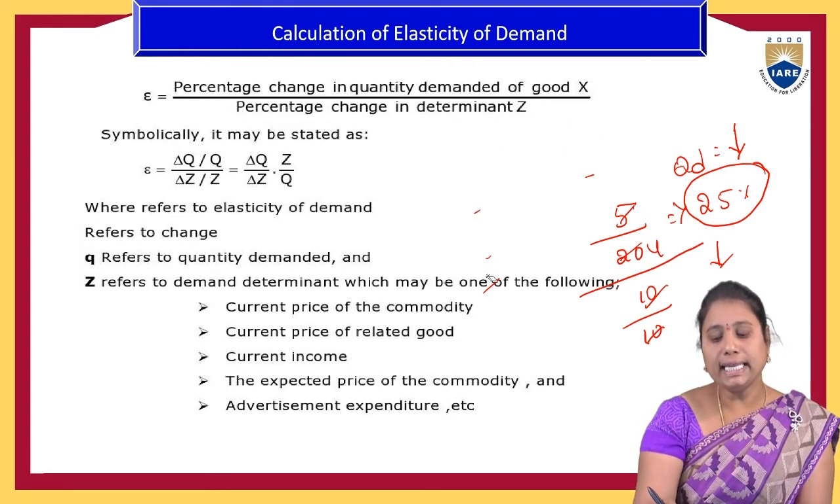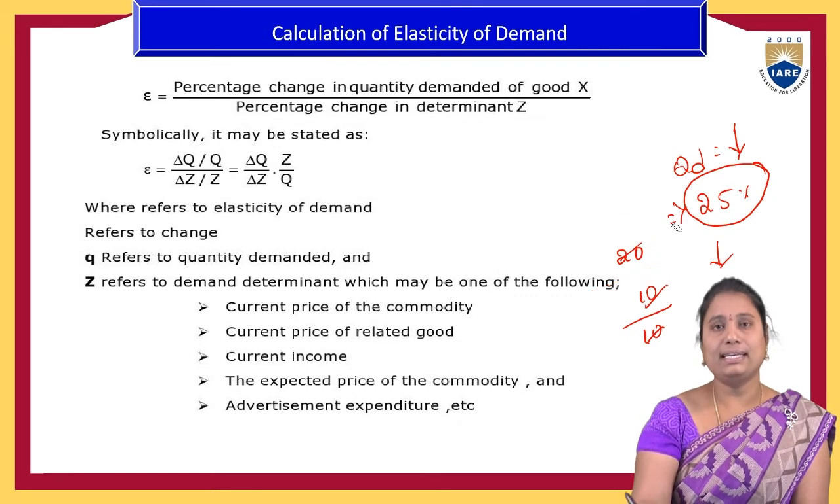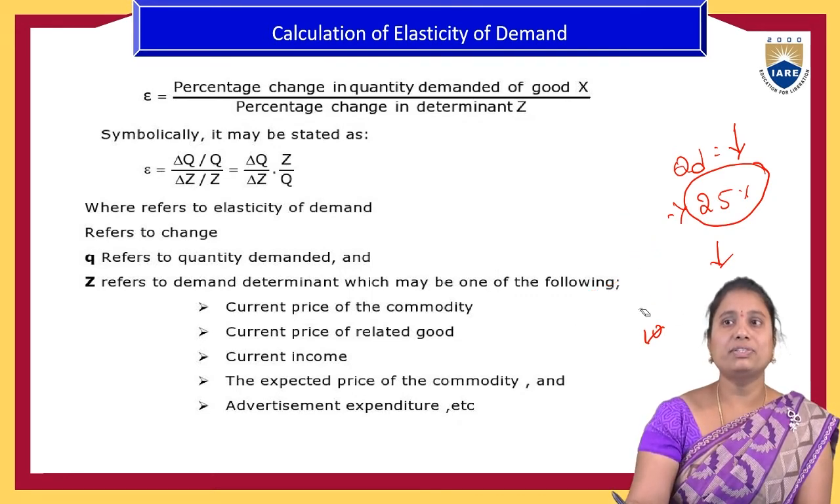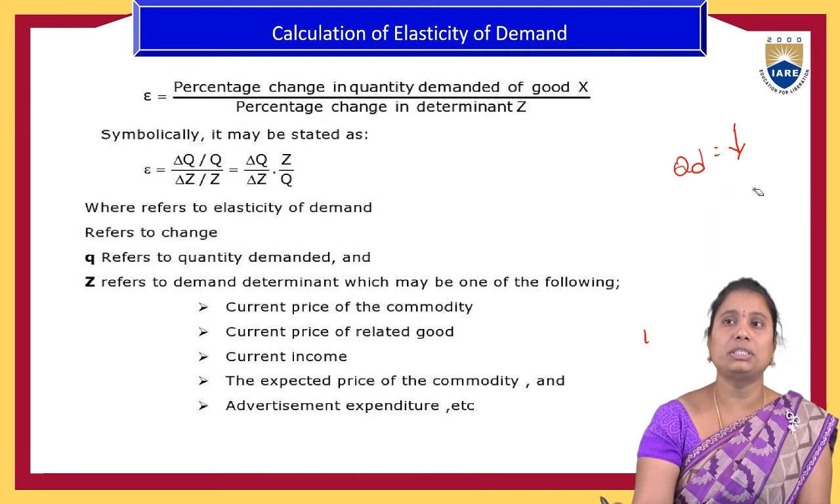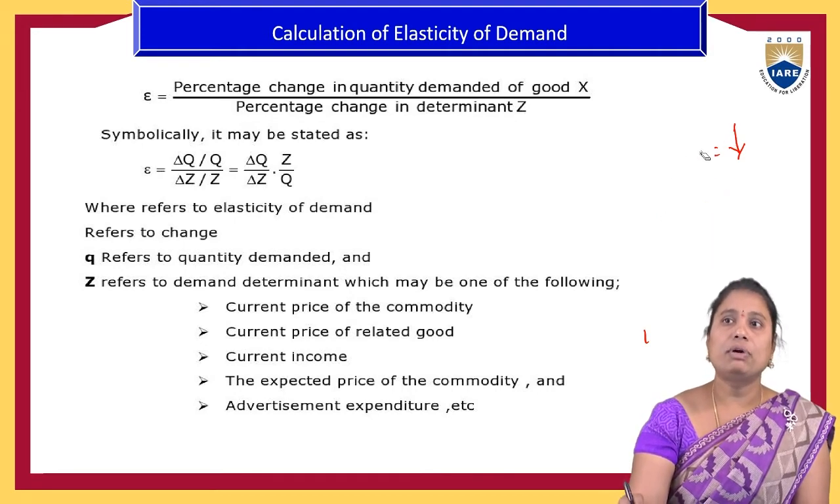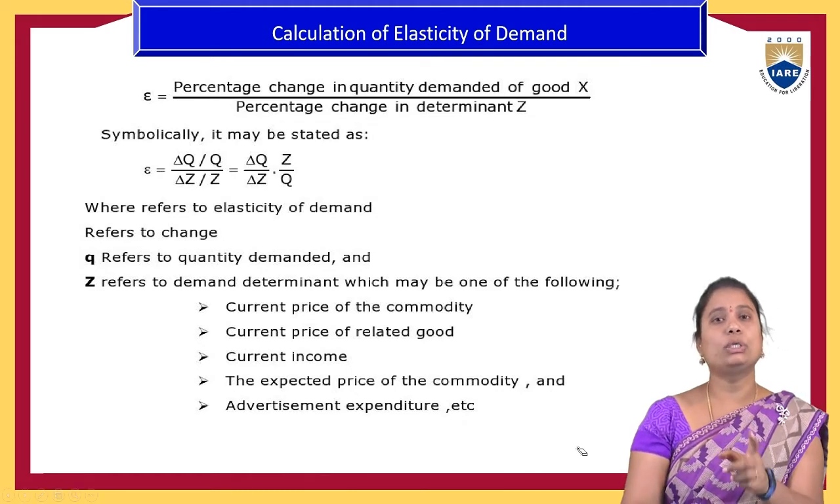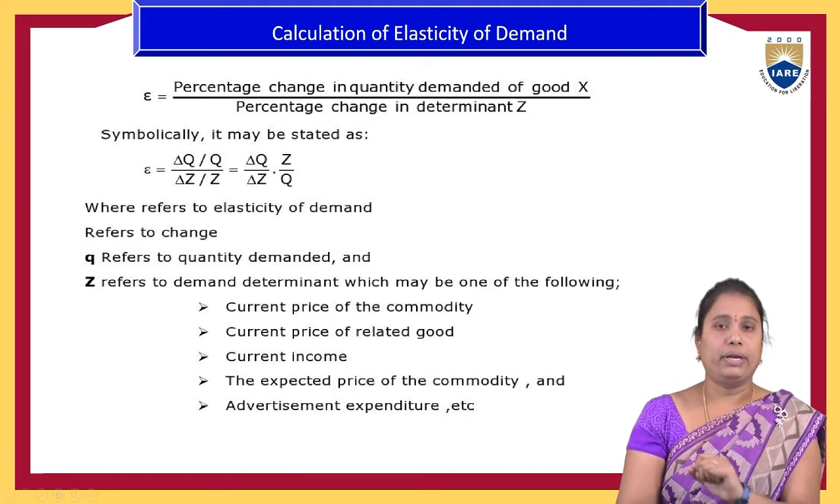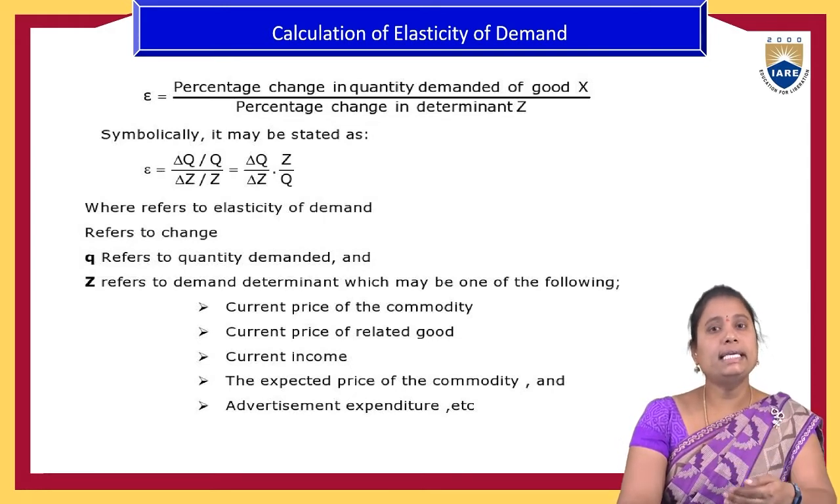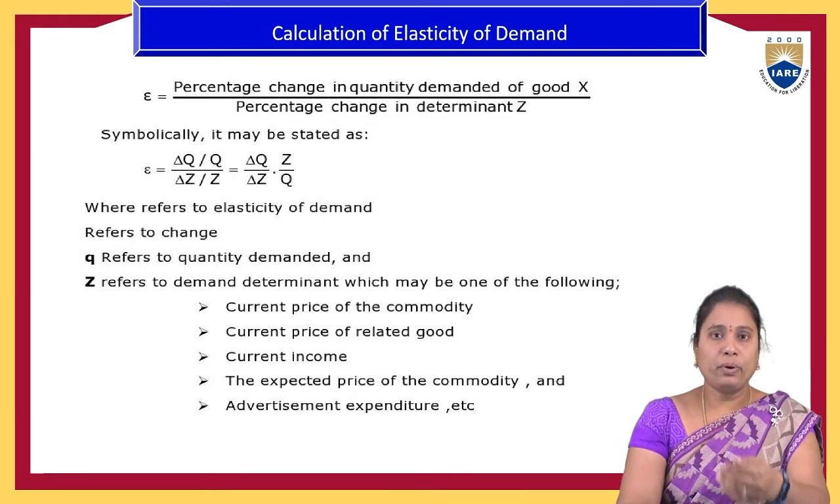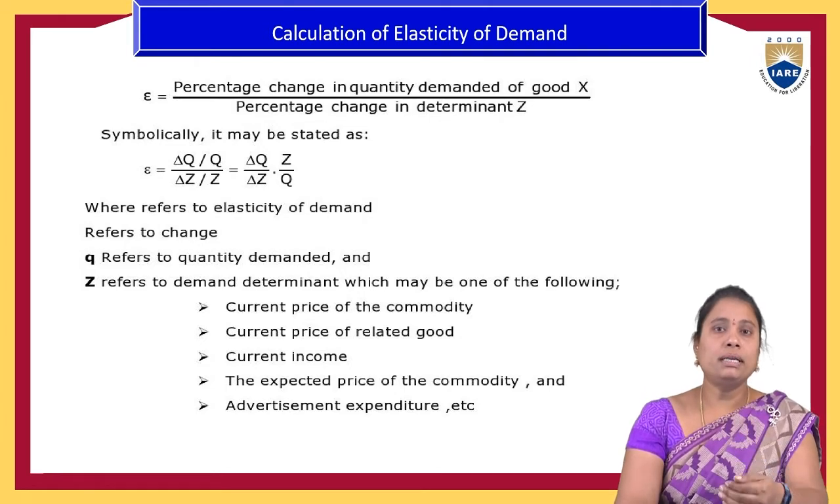We can take any example, like income: what the previous income was, what kind of goods they have, how much of the goods they have purchased, and what is the increased or decreased percentage of the income and its impact on the quantity demanded of a product. So like this we can calculate the quantity demanded of a product based on the determinant factor of the product.